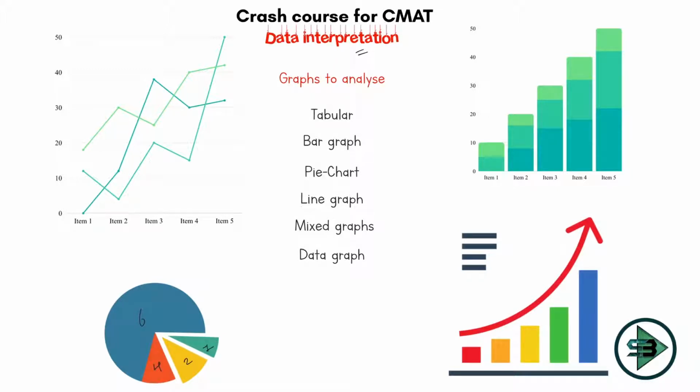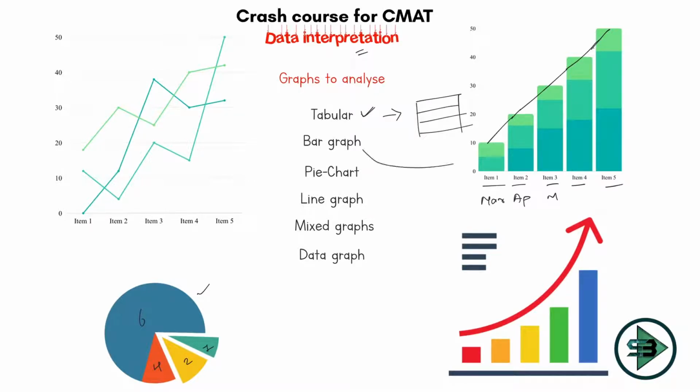It could be data related to the number of COVID cases in the world in a given period of time. So let's say starting from March, then going to April, then May, June, July, the number of COVID cases, how they are increasing. That can be represented by a bar graph. The runs scored by the batsman can be represented by a pie chart. So you can get data of any company that you will have to analyze. And the way they will give you the data depends. They can give you a tabular form in which they will just give you the data in terms of a table and you will have to analyze that data.